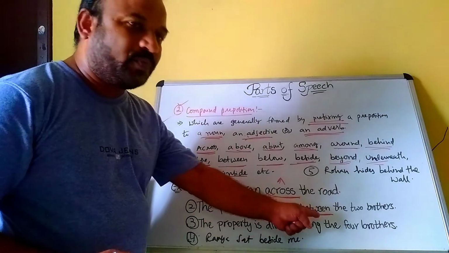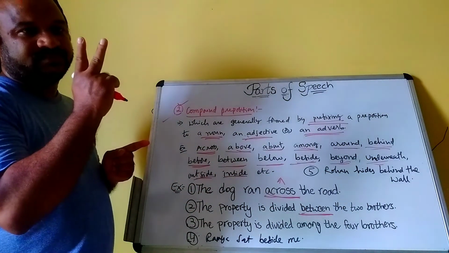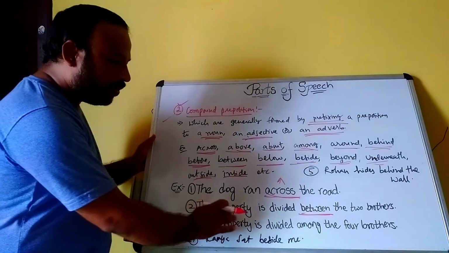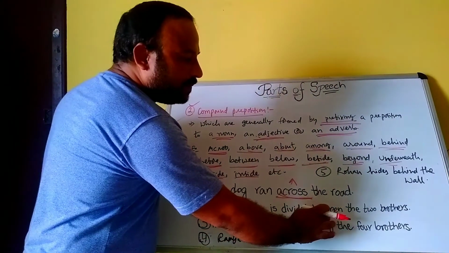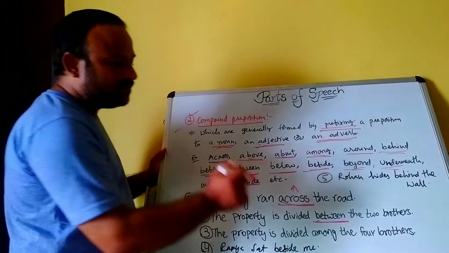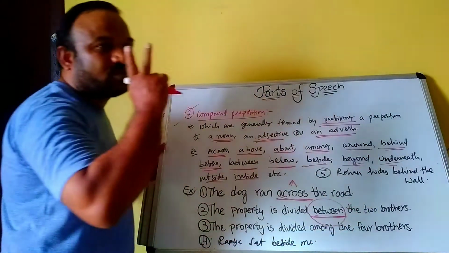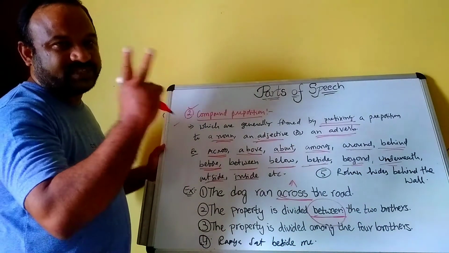It refers to two persons or two things. The property is divided between the two brothers, two brothers.